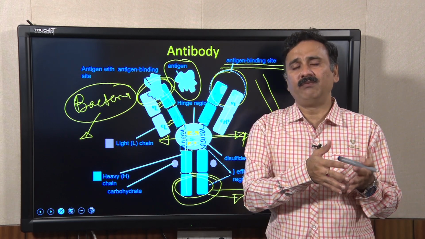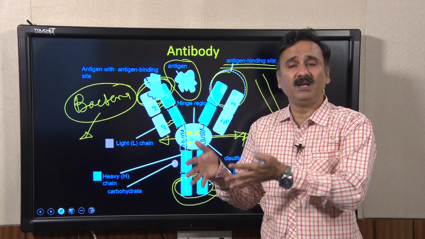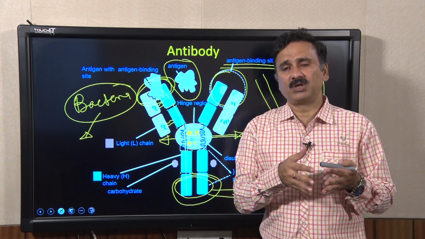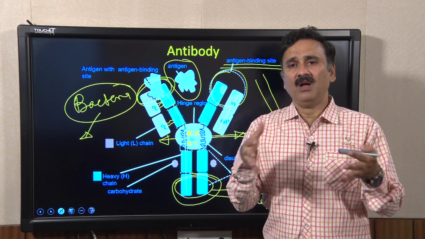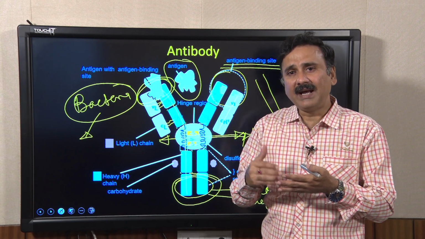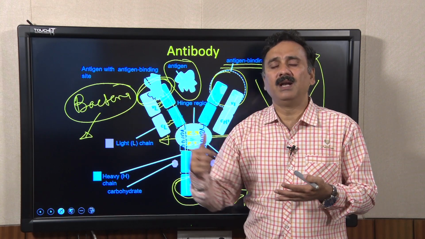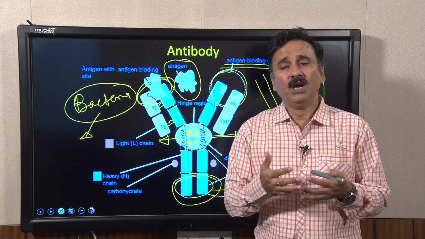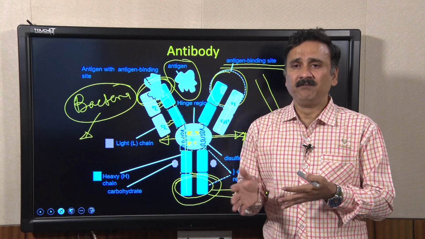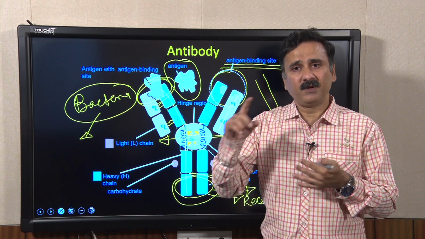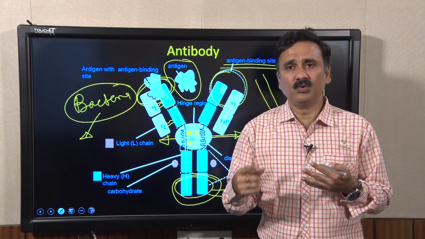Either it would be in the form of production of more antibodies, or in the form of production of cytolytic enzymes, free radicals and all other kinds of immune responses, so that this foreign antigen or foreign pathogenic organism could be destroyed. So, this is the main function of the antibodies participating in the immune response.